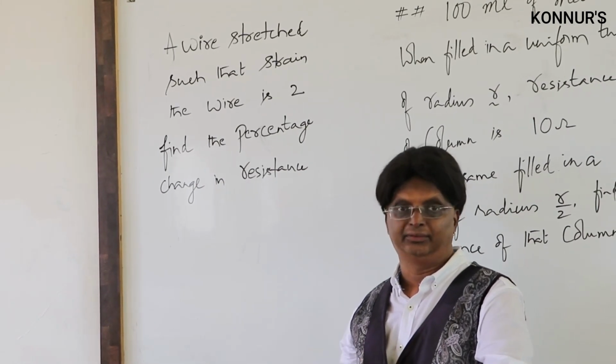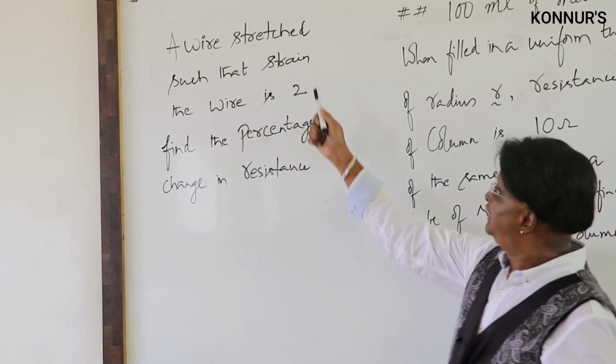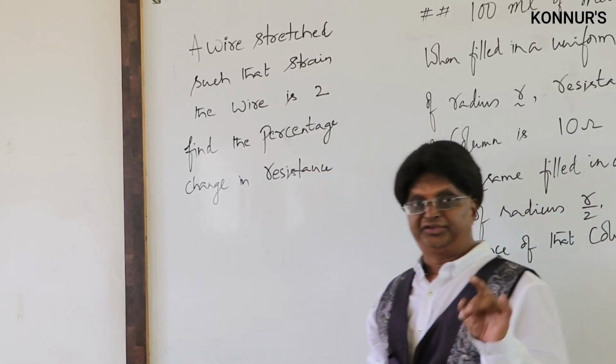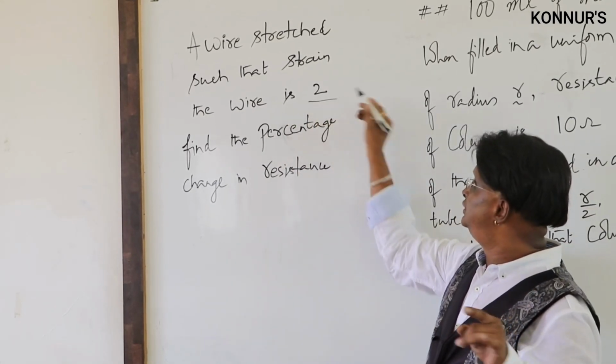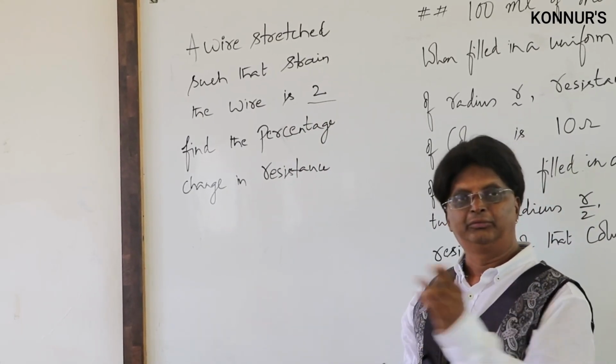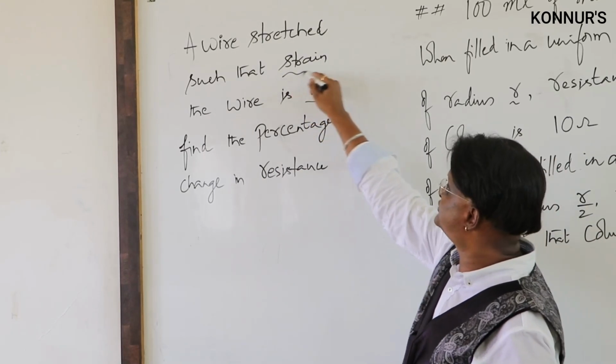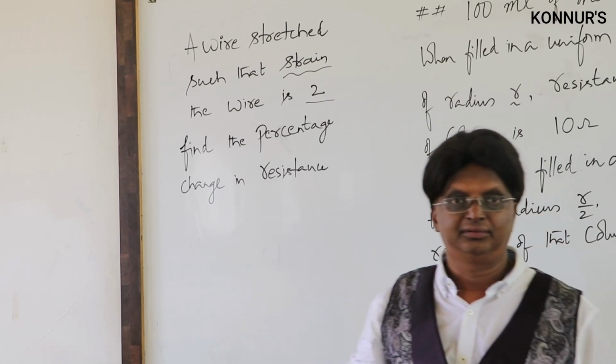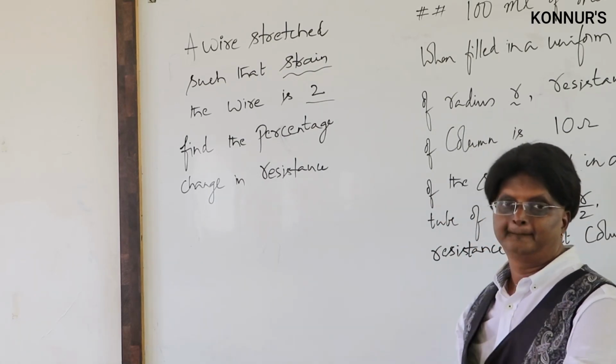So one more example like this. Here, a wire is stretched such that the strain in the wire is 2. The keywords are stretched and strained wire, and we have to find the percentage change in its resistance.